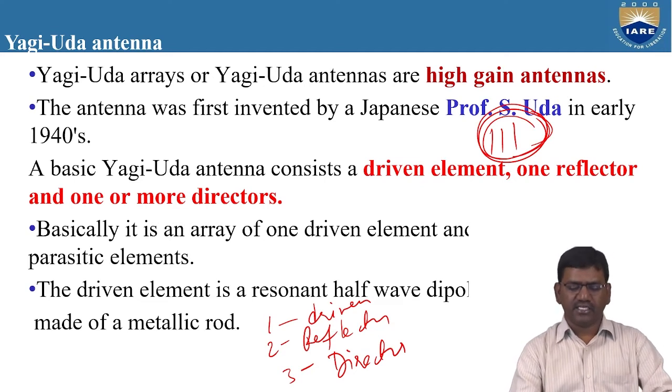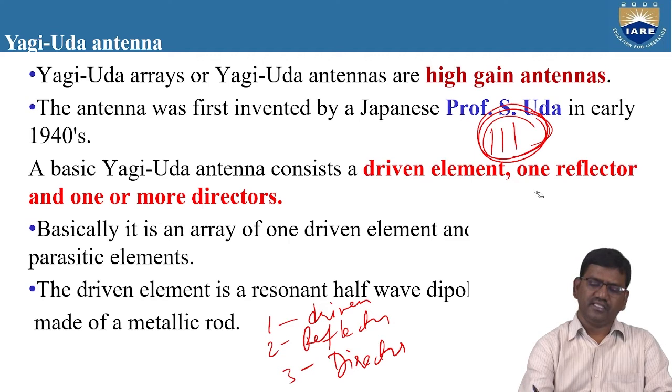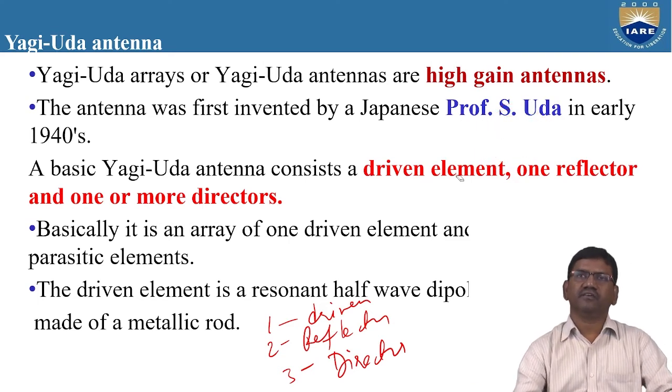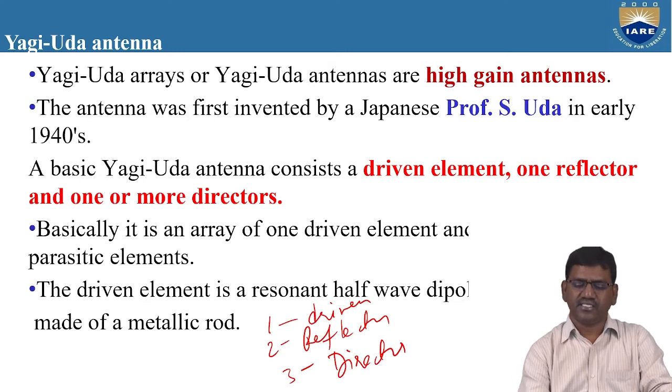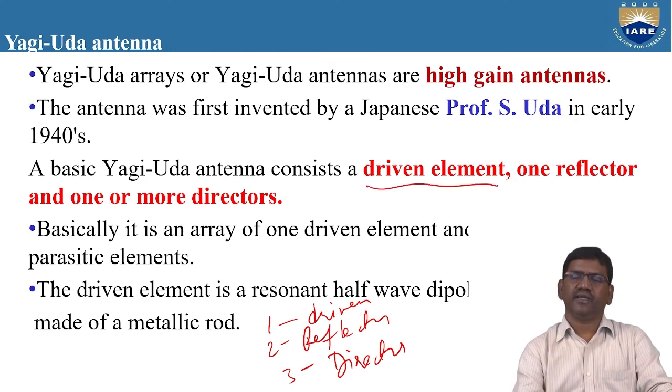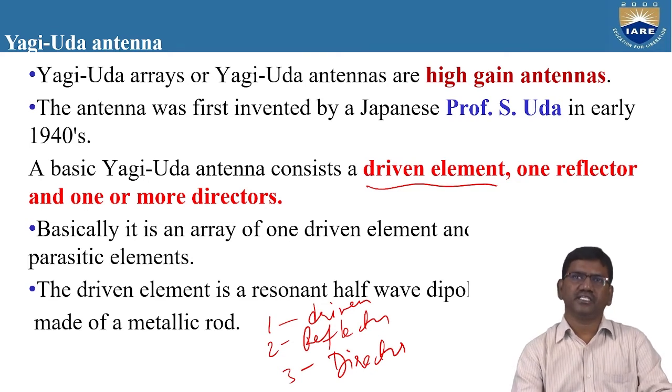The driven element is a resonant half-wave dipole made of a metallic rod. Whichever basic element we feed, we call it the driven element. This is the main source of radiation. It is the element where the input signal is given, where we give the feeding.